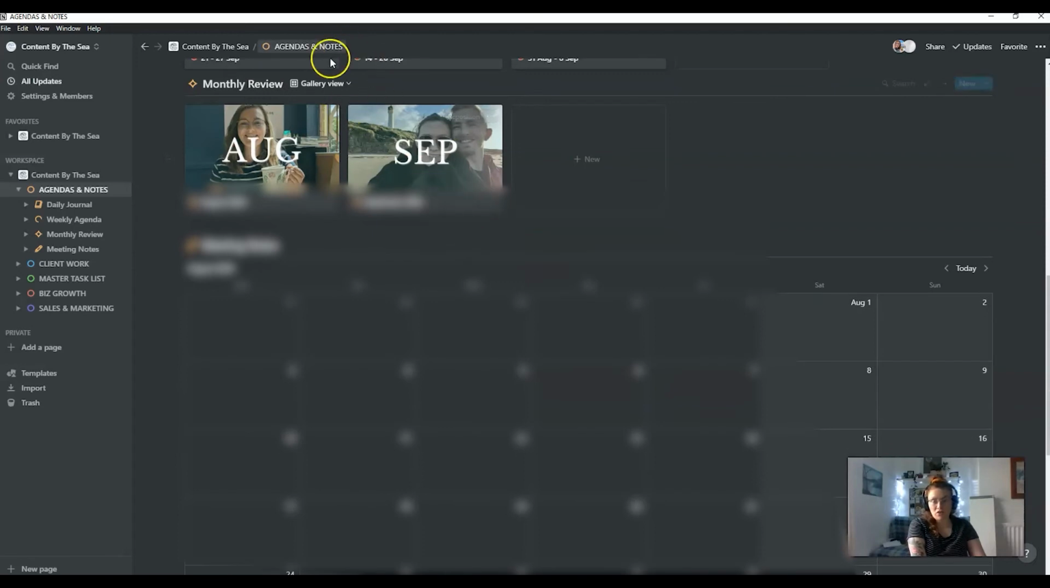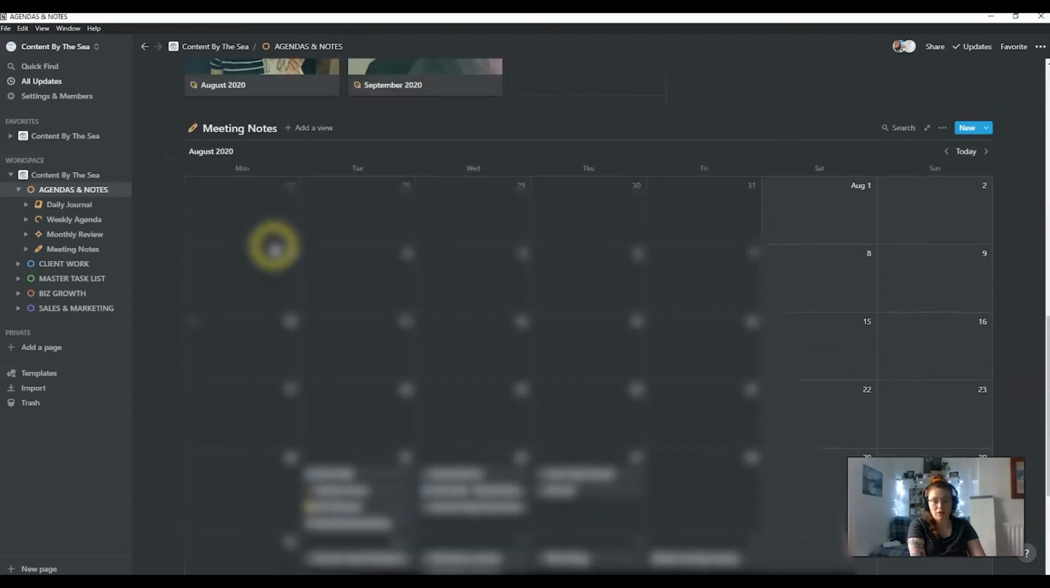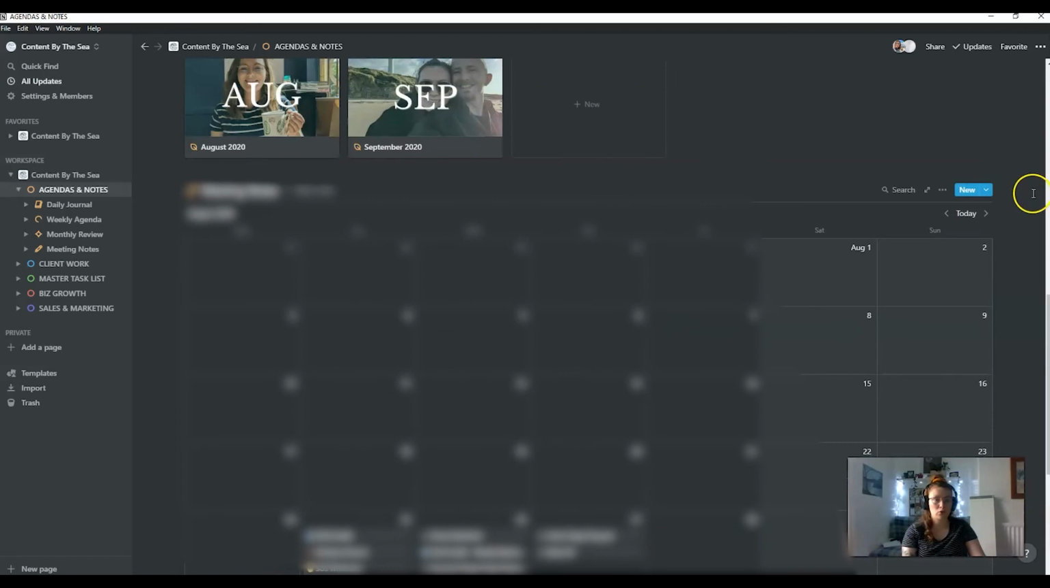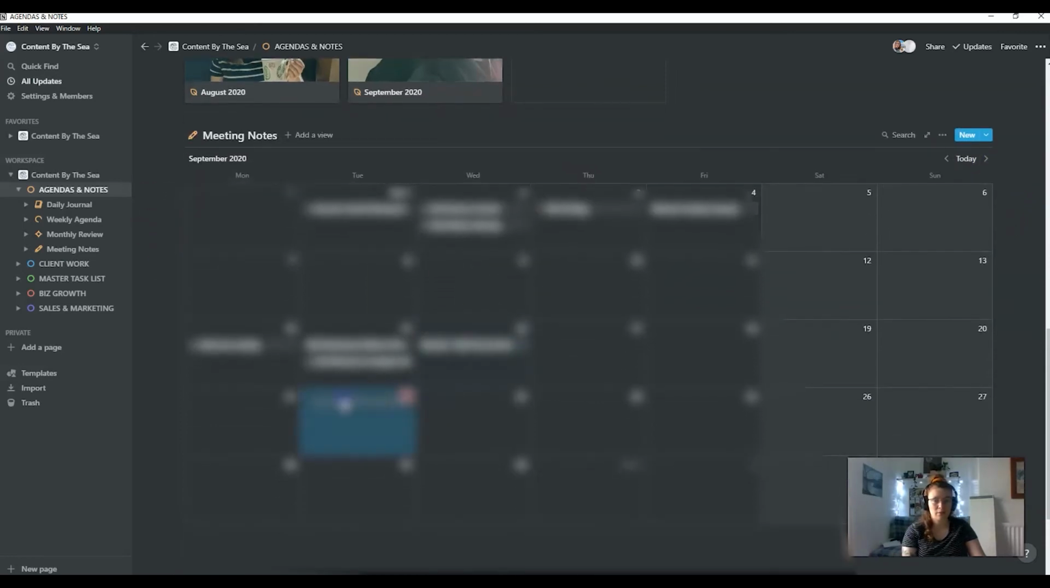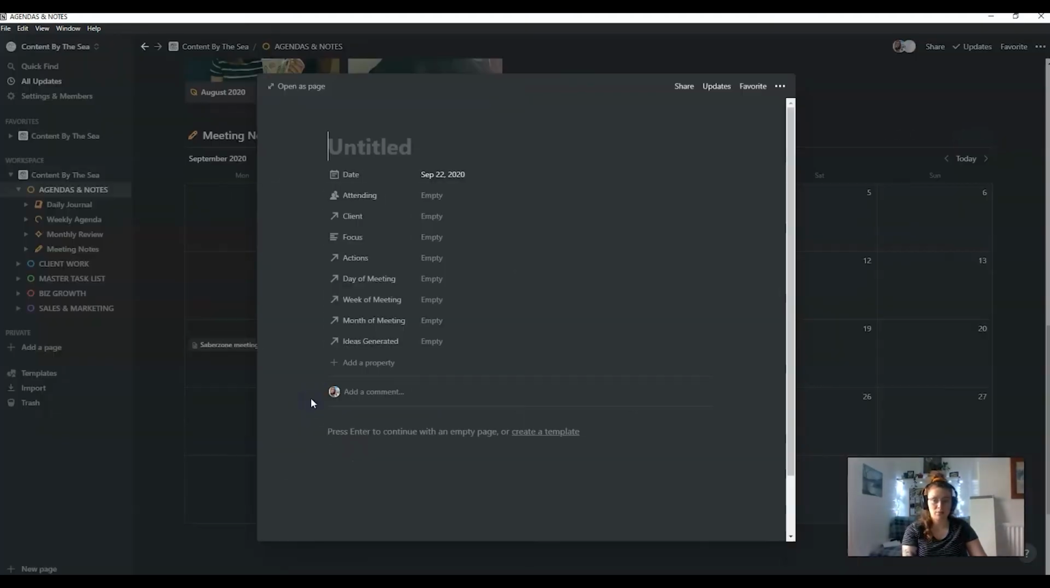So the last part of the agenda and notes section is the meeting notes. We're currently on August for some reason, but today I just accidentally put a meeting in the wrong day. Every single time I attend a meeting, obviously they're all virtual at the moment, I will go on the day, I will press the little plus. This is a new meeting, so I'll put in here the client name. I will put in who's attending, if it's just me, Craig, or both. Normally, I'm the only one who uses this, so me or me and Craig.